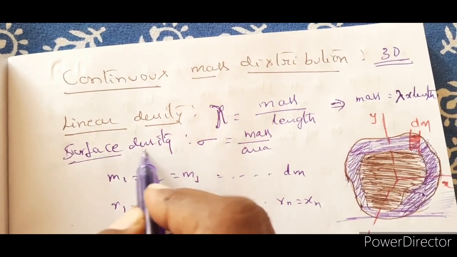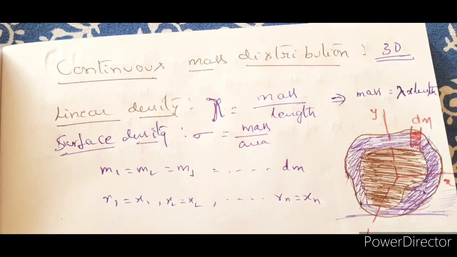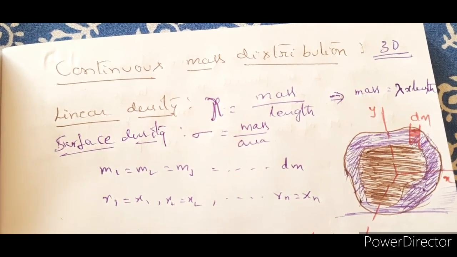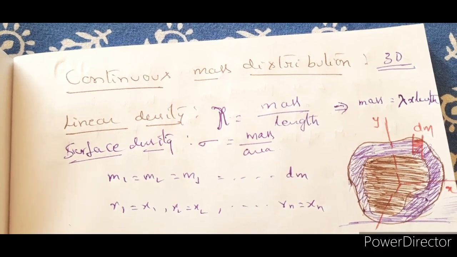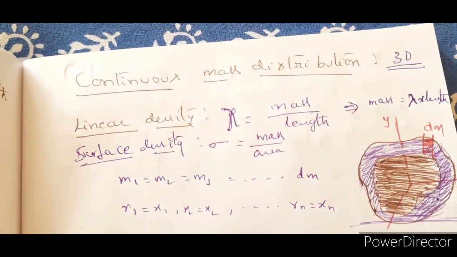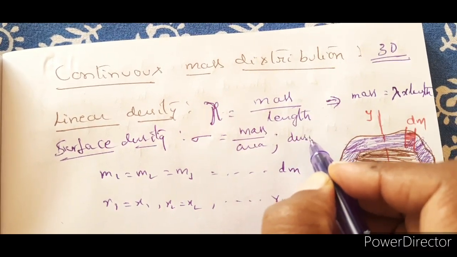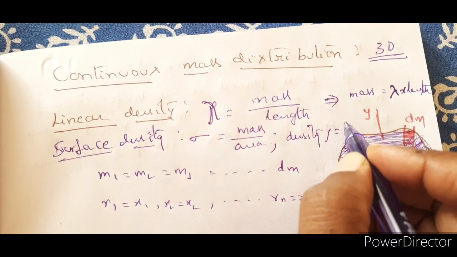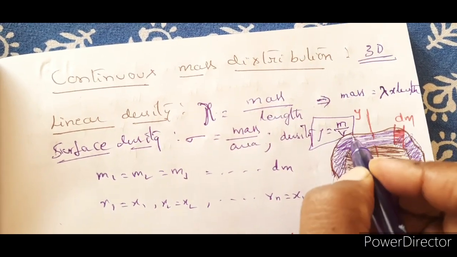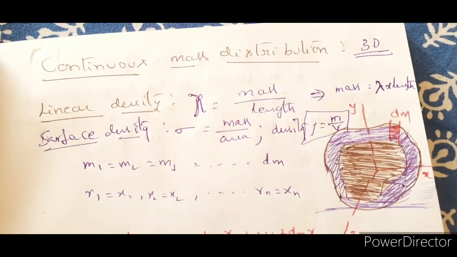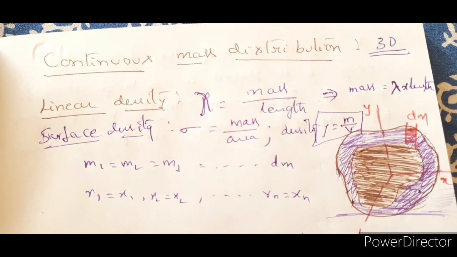And the other one is when we discuss the distribution of mass in all three directions. Then we talk about density. How is density defined? Mass per unit volume. So density, rho, is equal to mass by volume. These are very much necessary whenever we talk about mass distribution.